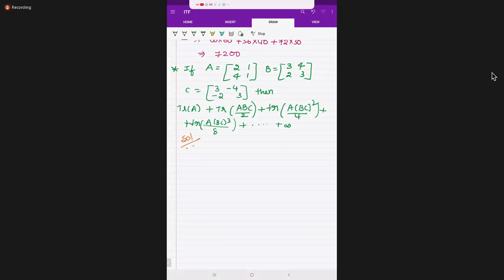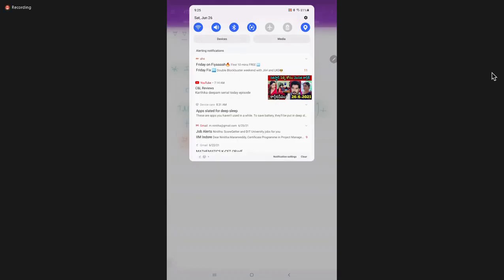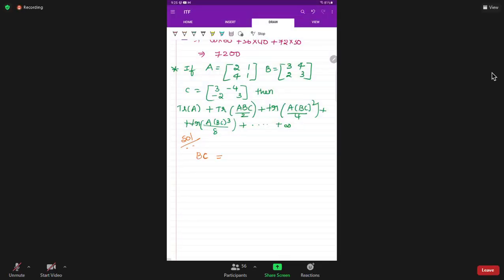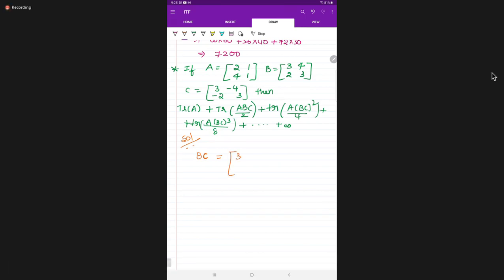First find out BC. Tell me the answer. What is the answer we'll get? BC is [3, 4; 2, 3] times [3, -4; -2, 3]. So multiply these two matrices. Tell me the answer fast.